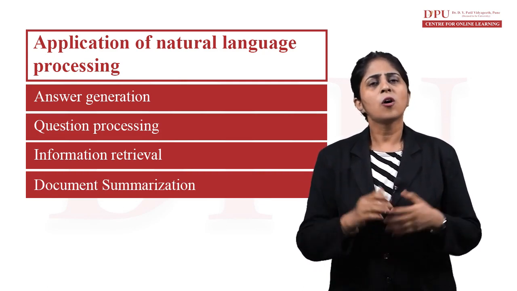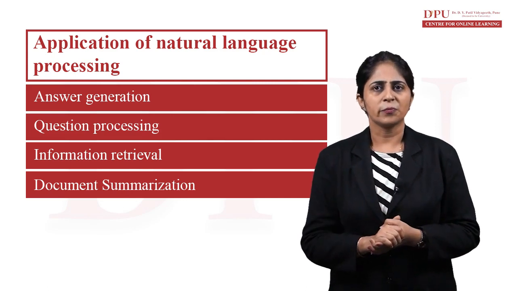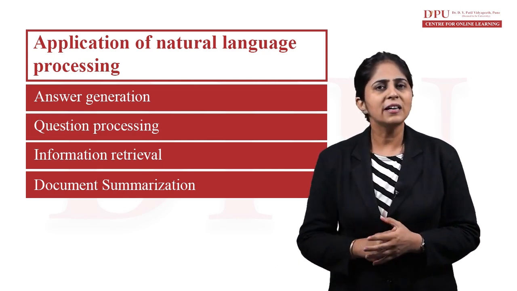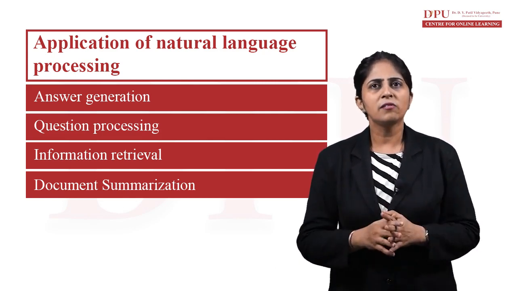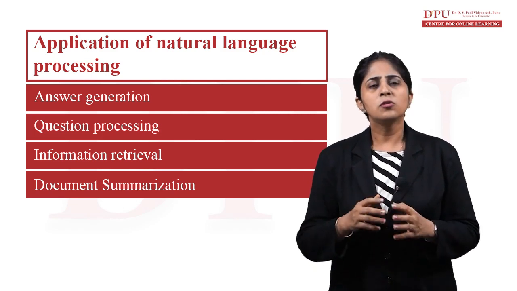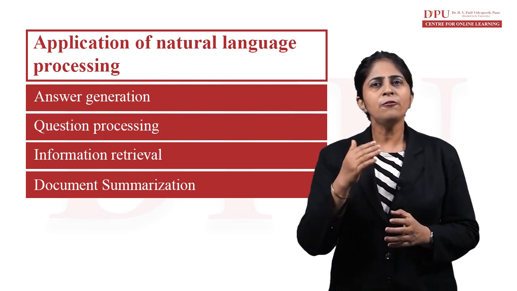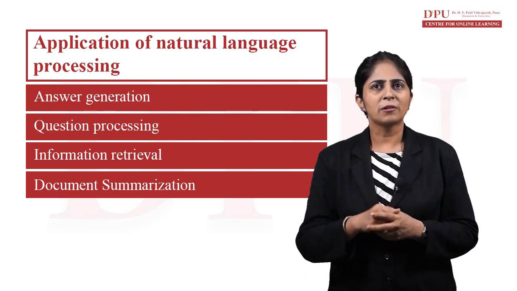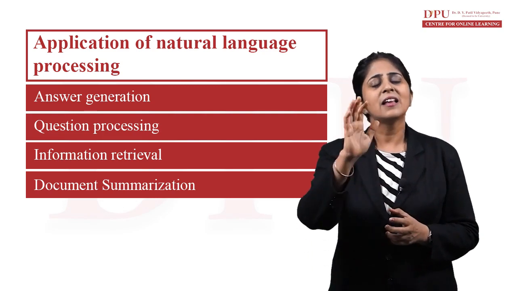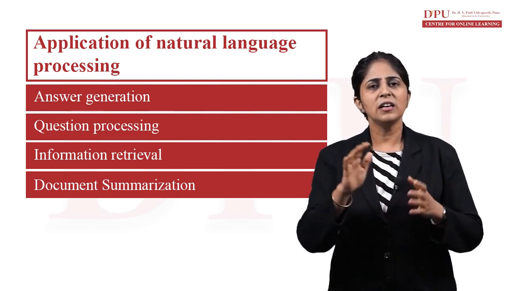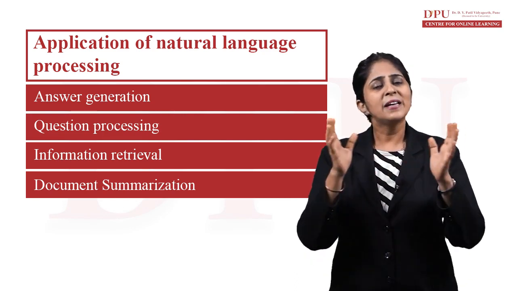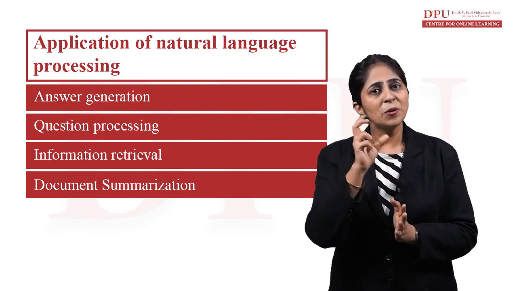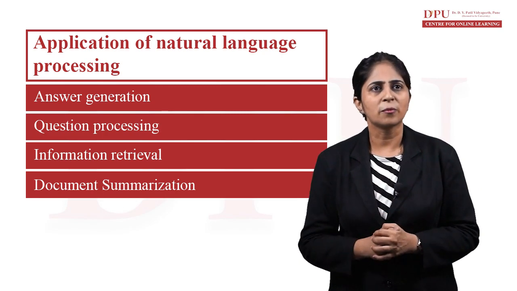Document summarization, or we can also call it text summarization, refers to the task of extracting the more critical information in a given large text to generate a short, meaningful synopsis of the same. That means extracting the most important information in a given text and making a short, meaningful synopsis for it, summarizing it. That is called document summarization.